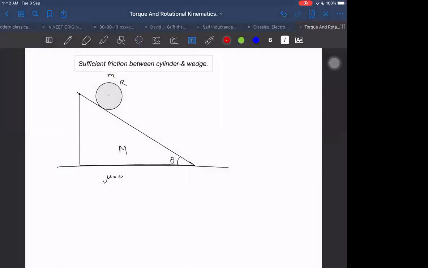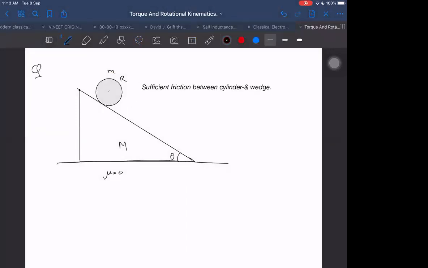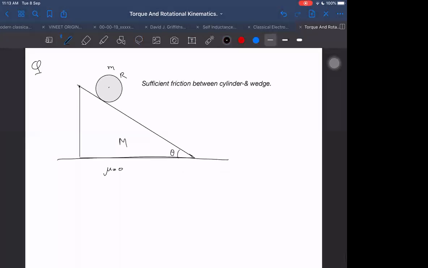Okay, this is given sufficient friction here, and let us attempt it now. So we know that in this case, the wedge will also be moving backwards, right? Because of the normal acting on the wedge, there will be a force acting on it in the backward direction. It will be moving backwards. Yes, sir.